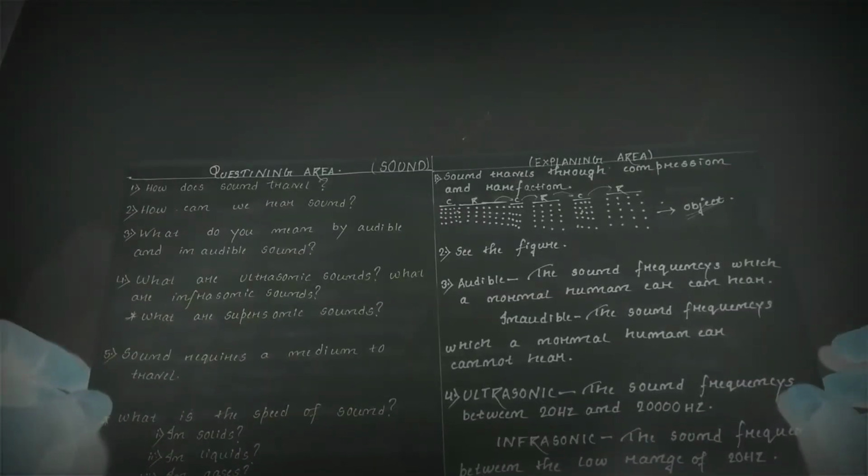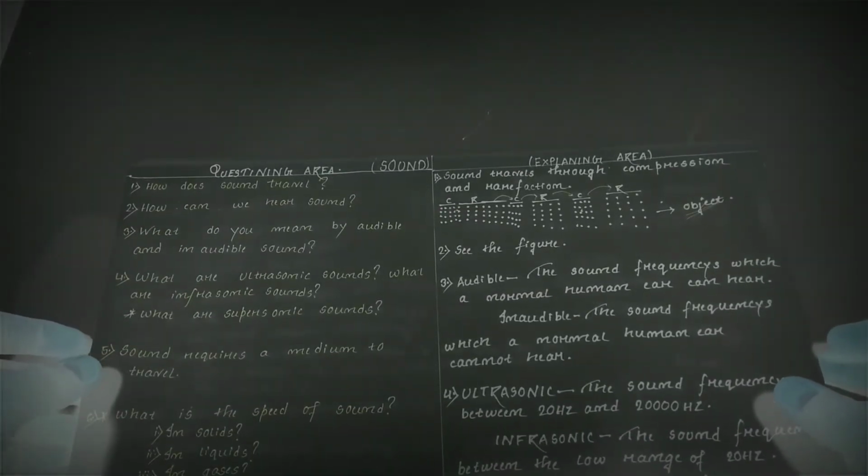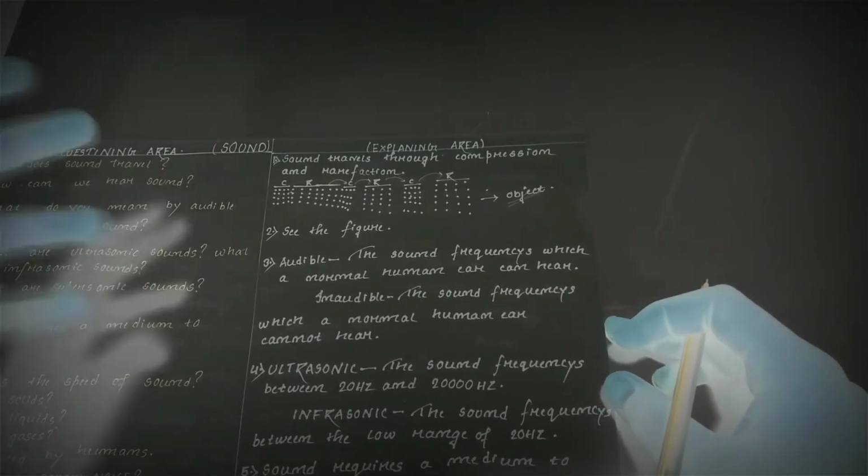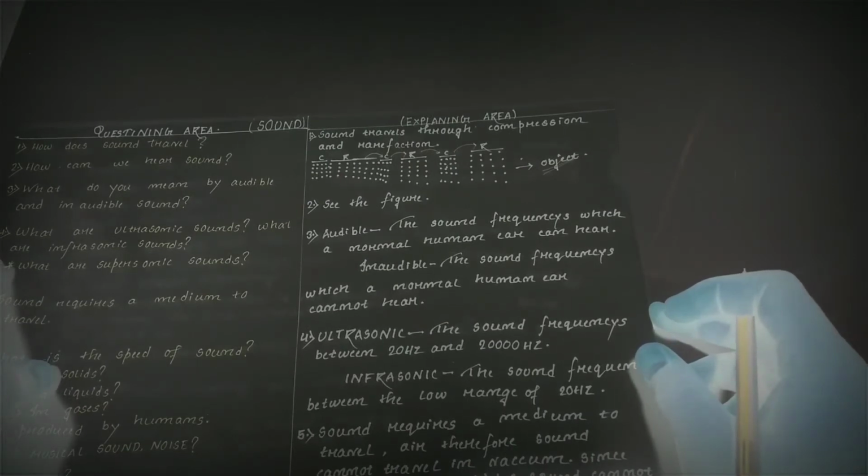So this was the structure of the human ear. It's very simple. The next question is, what do you mean by audible and inaudible sound? Very easy. Audible sounds are the sound frequencies which a normal human ear can hear. We call that audible sound, and inaudible sounds are those which the normal human ear cannot hear. We call that inaudible sounds.